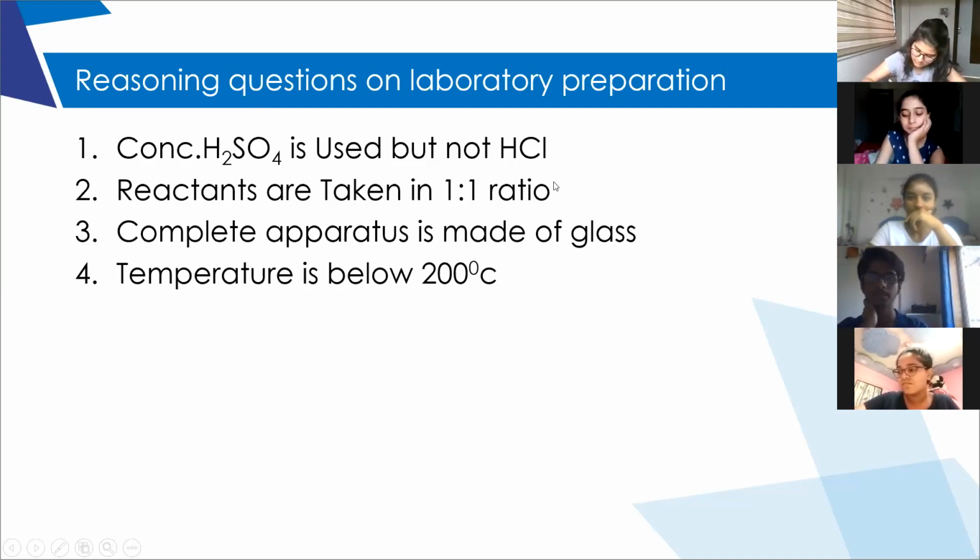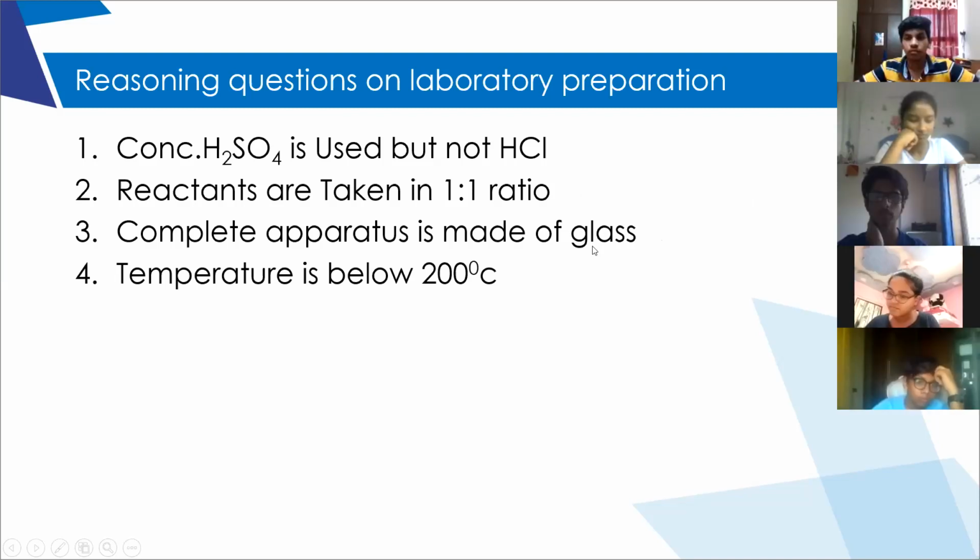Reactants are taken in a 1:1 ratio in order to prevent the formation of sulfates. The complete apparatus is made of glass because only glass is corrosion resistant. Nitric acid is highly corrosive, so glass apparatus is used. Temperature is maintained below 200 degrees Celsius because if it is above 200 degrees Celsius, the nitric acid may decompose to nitrogen dioxide.